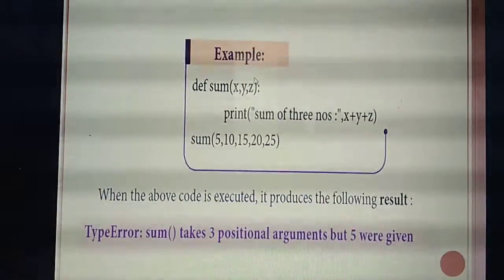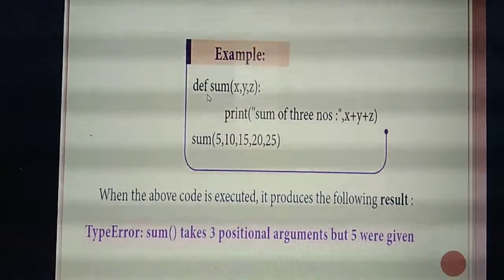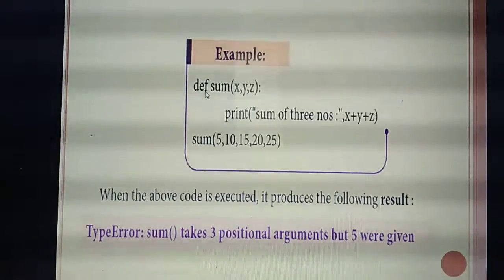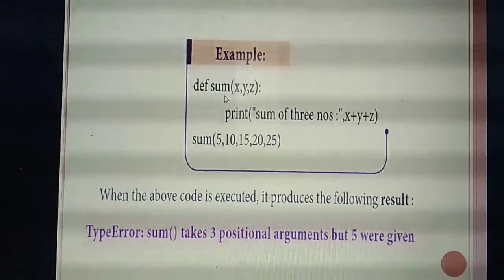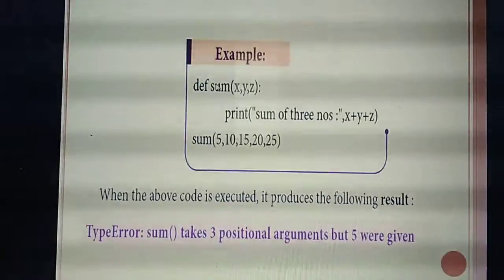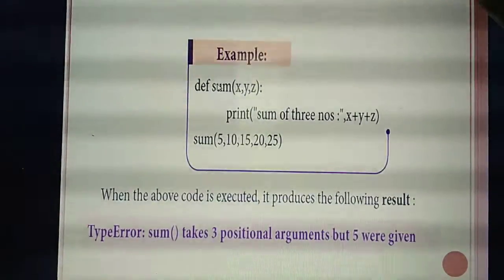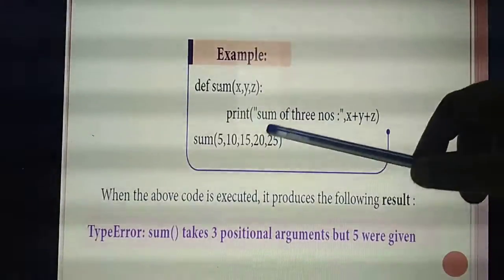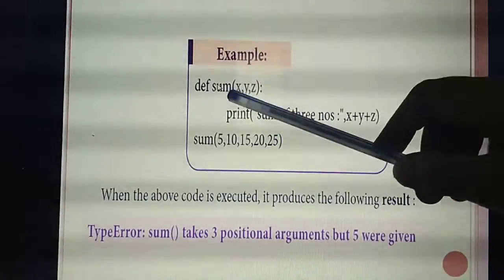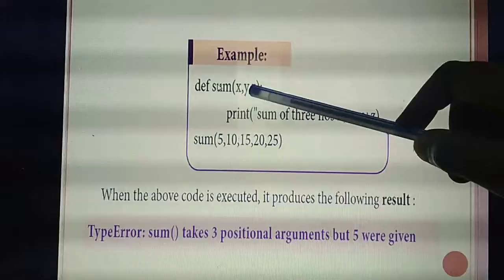Listen to this program. It is a simple program. What's the keyword? def. What's the function name? sum. Then how many arguments are they passing? x comma y comma z, three arguments. Now you print the sum of 3 numbers. What are the numbers you need to add? x plus y plus z.